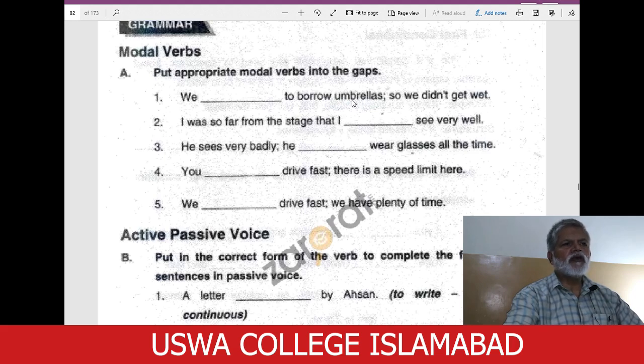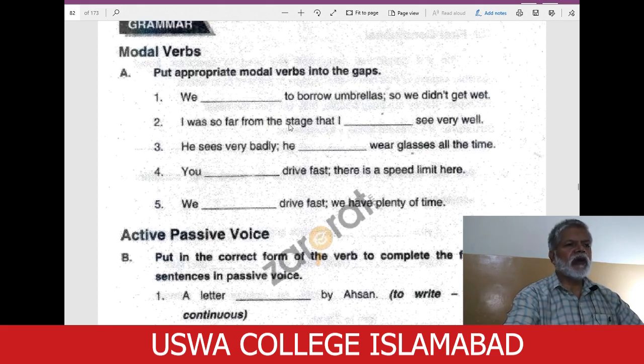We dashed to borrow umbrellas so we didn't get wet. So here obviously we need must. We must. We had to. We need here had. We had to borrow umbrellas. How do we know that had is needed there? We didn't get wet. Didn't get wet is past, so we need had here, past tense. We had to borrow umbrellas, so we didn't get wet.